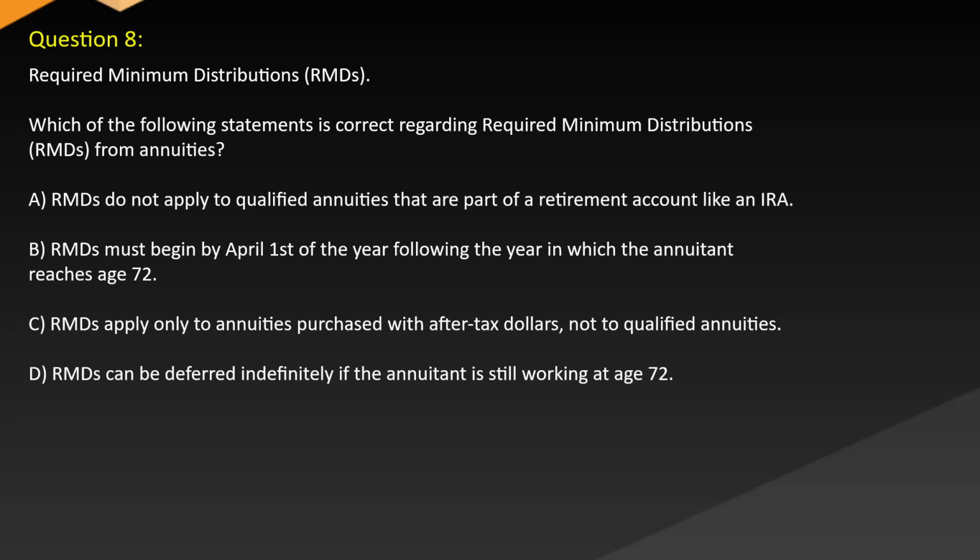A. RMDs do not apply to qualified annuities that are part of a retirement account like an IRA. B. RMDs must begin by April 1st of the year following the year in which the annuitant reaches age 72. C. RMDs apply only to annuities purchased with after-tax dollars, not to qualified annuities. D. RMDs can be deferred indefinitely if the annuitant is still working at age 72.